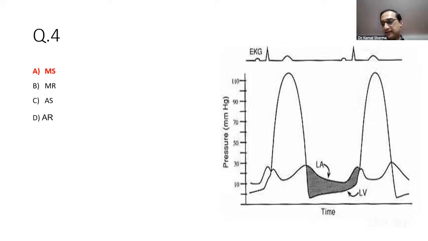I'm getting a lot of comments by Ariba Nassar that the ECG was shown, sir. Okay. And if the ECG was shown here, then it means that even the pressure values were given. So shading was not there in the diagram. That doesn't matter, because if they don't give you shading, they don't want you to pick it up. But if the pressure tracing shows A, C, and V waves of LA, and it shows the diastolic pressures of LV, and there is a gradient between the two, then you're probably dealing with mitral stenosis.